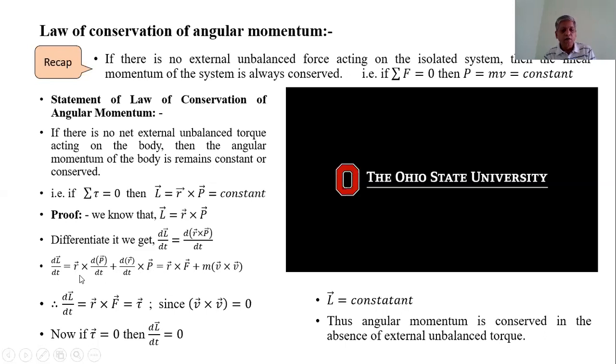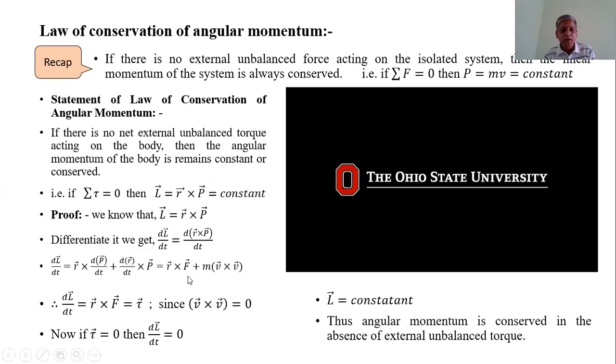vector r cross the derivative of linear momentum, that is the rate of change of linear momentum, which is called the force according to Newton's second law, plus linear momentum, which is the product of mass and linear velocity, and the rate of change of position vector is called the linear velocity.